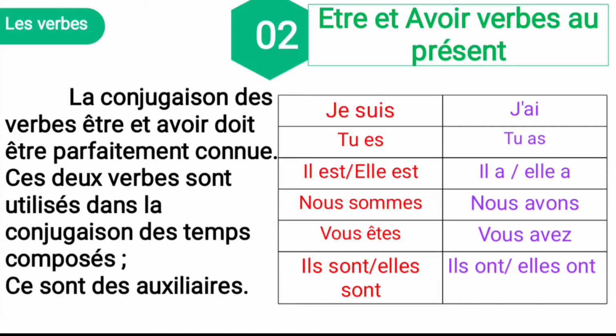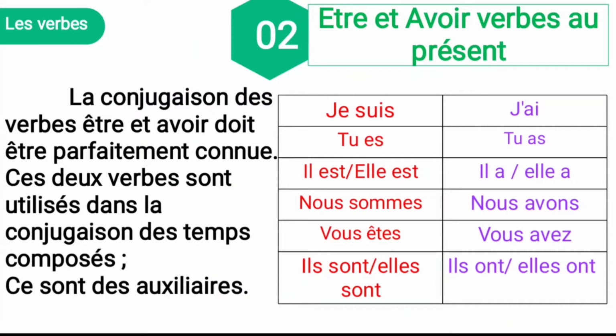So the conjugation of the verbs to be and to have must be perfectly known, and ces deux verbes sont utilisés dans la conjugaison des temps composés. So these two verbs are used to conjugate in the past tense as well as the present tense also. And ce sont des auxiliaires. These two verbs are auxiliary verbs.